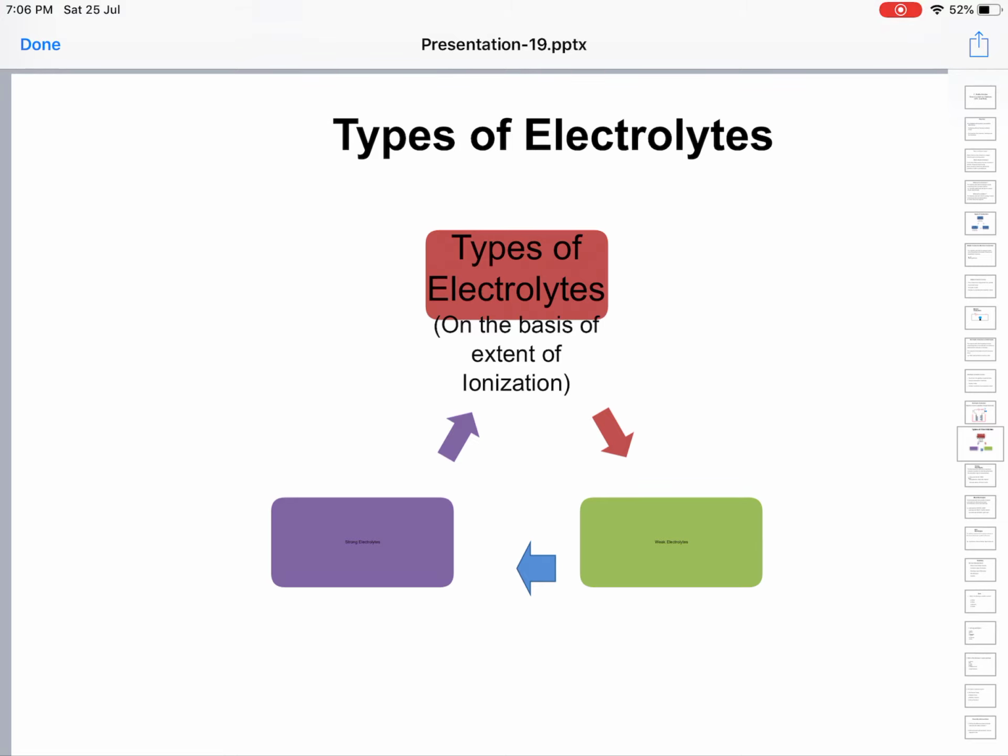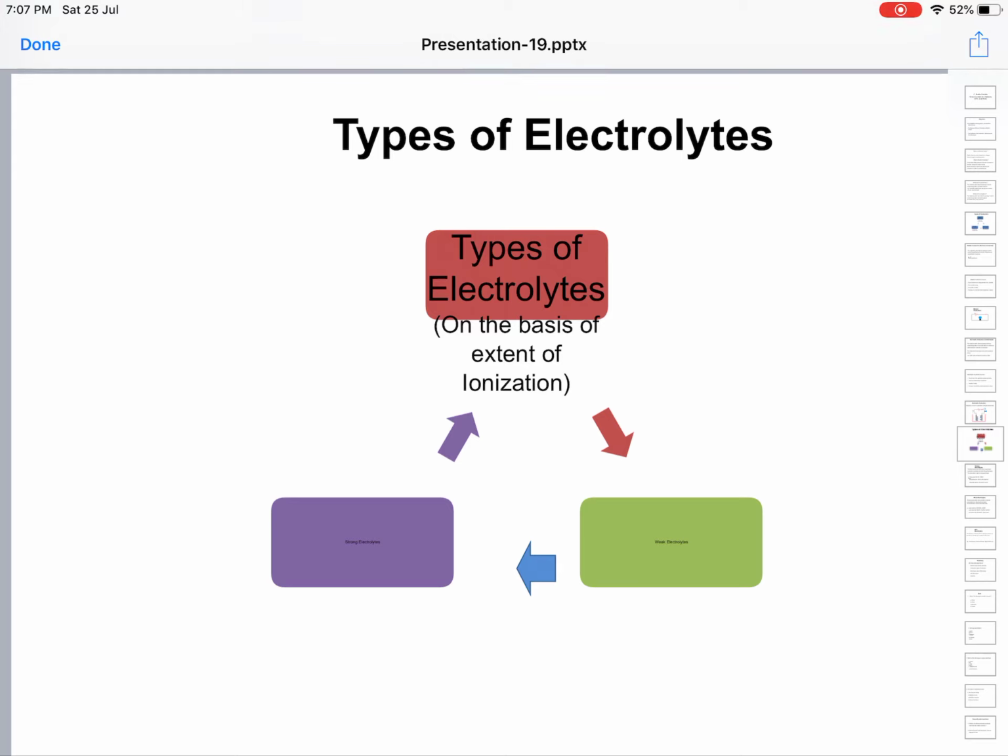Metallic conduction decreases with increasing temperature, whereas in electrolytic conduction, the conductivity increases with increasing temperature. Examples of metallic conduction are all metals, all alloys, and graphite, whereas for electrolytic conduction, they are aqueous solutions of all acids, bases, and salts. These are the differences between metallic and electrolytic conduction. It is one of the pet questions of the examiners, most commonly asked. Now we'll move on to types of electrolytes.